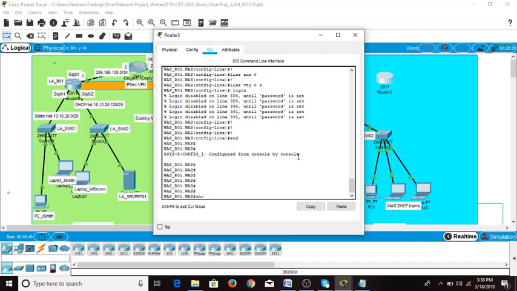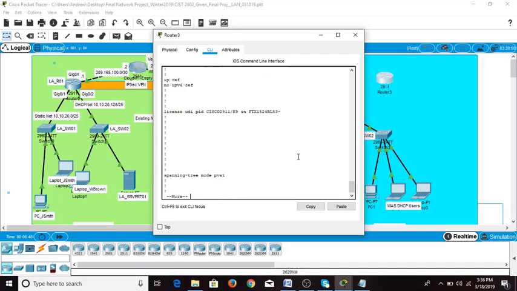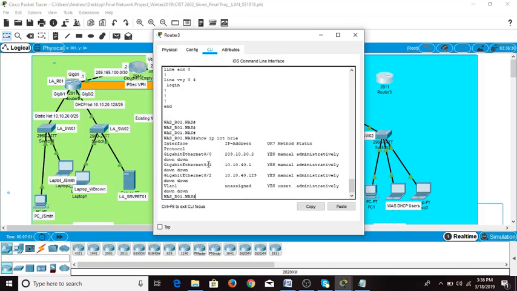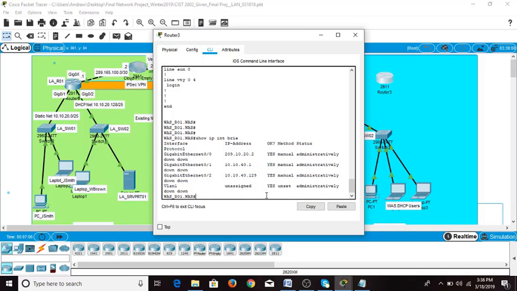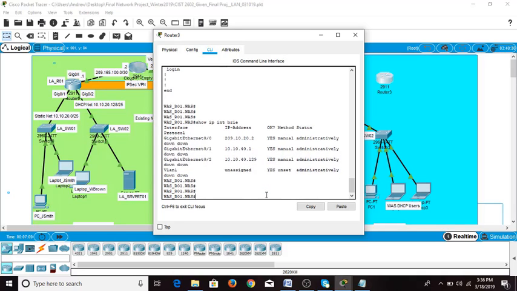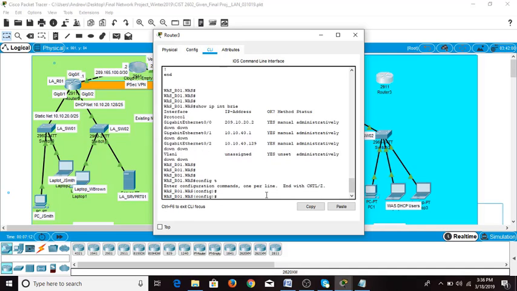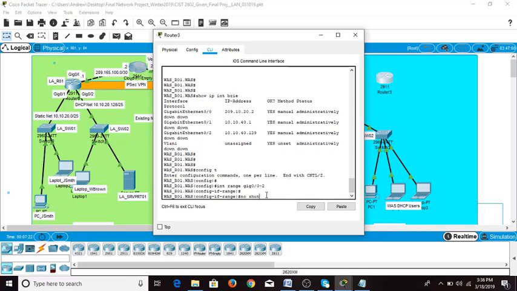As you see, everything looks okay, and you check the ports to make sure all the ports are up and passing traffic. Show IP int brief. As you see, all the ports on this router are shut down for security reasons. You need to enable them. So first you type config T, interface range gig 0/0-2 and no shut to enable all the ports from gig 0/0 to gig 0/2.